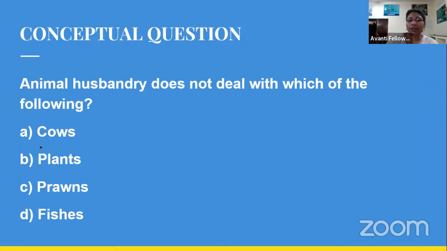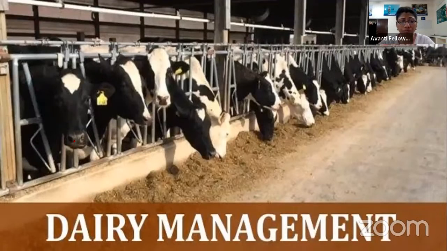Okay, so as you have already given your answer, and your answer is option B. Very good. So this is your result, and I'm very happy with your answer, because option B is plants. And as we are talking about animal husbandry, the term itself says only animals are involved in that particular process. So plants cannot be their part, right? So plant is the answer.